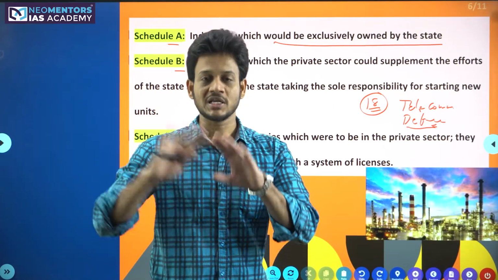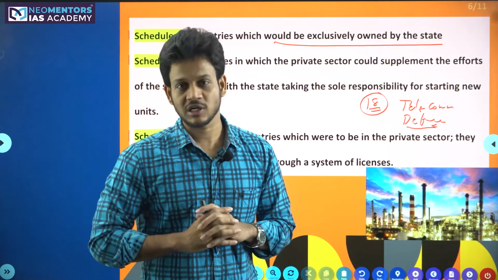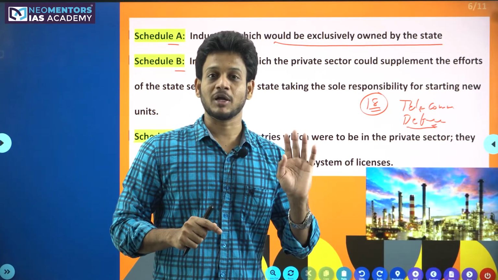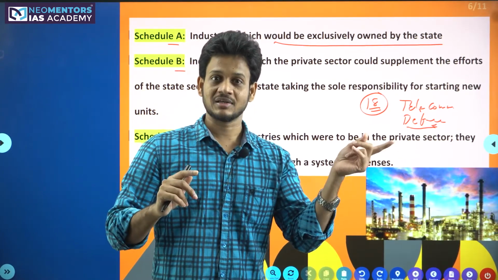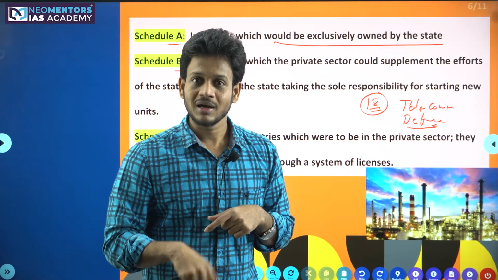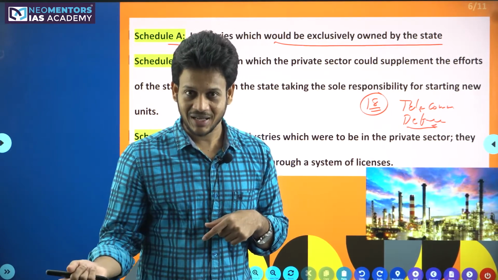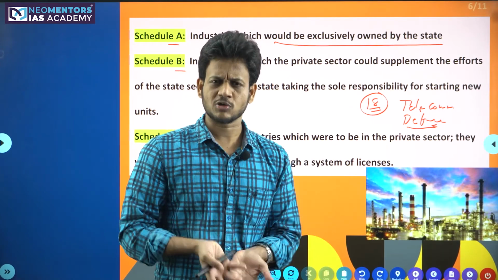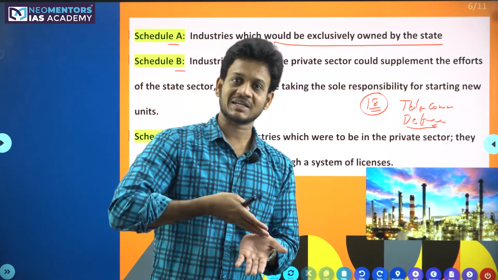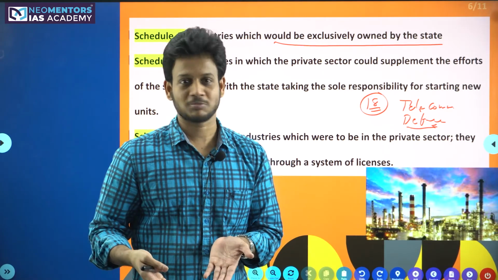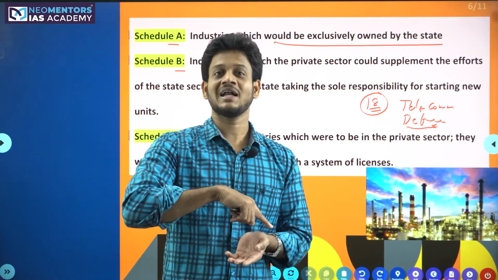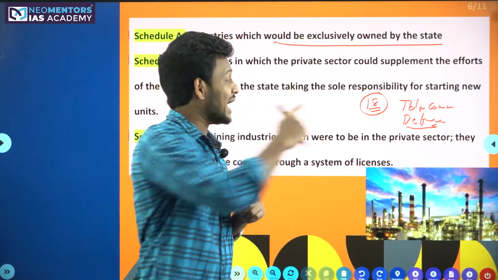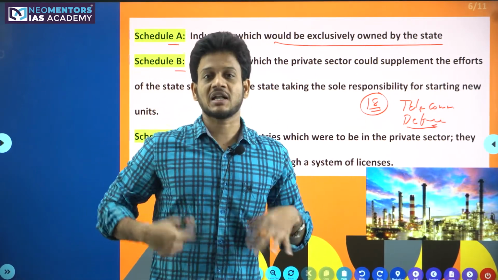For example, ONGC, Oil and Natural Gas Corporation. This could only be done by ONGC, a public sector company. No other company was allowed then. That's why when Reliance came only after 1991, right? Reliance today is doing the activities which ONGC is also doing. Today we have a private sector exploration company as well as a public sector exploration company. But before 1990, according to the IPR 1956, in 18 sectors, only the public sector was allowed.